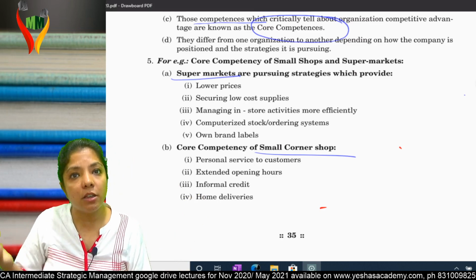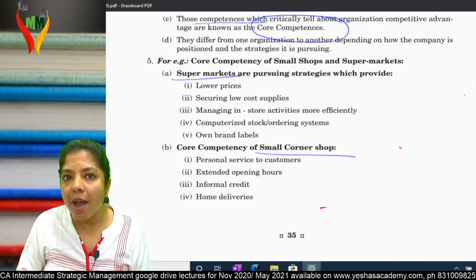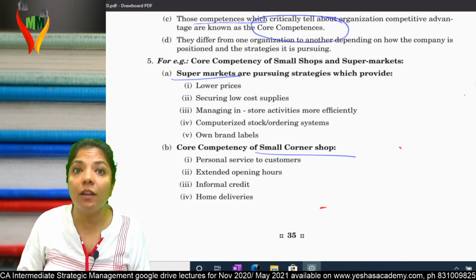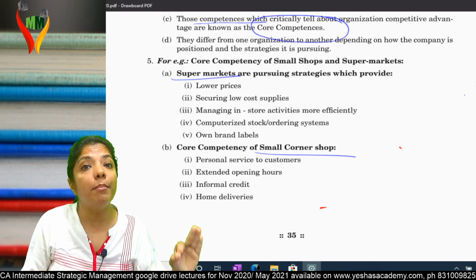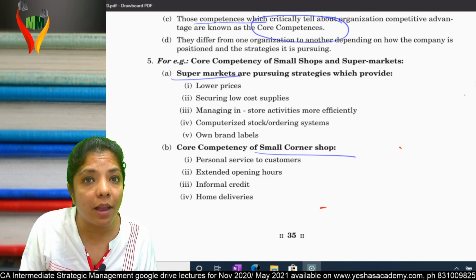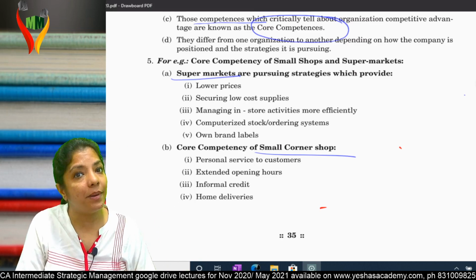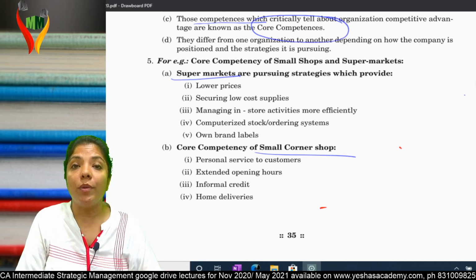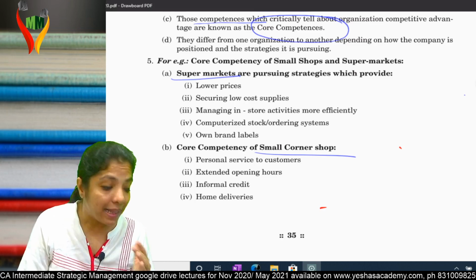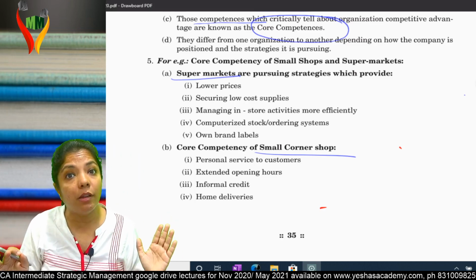After such big supermarkets, they should die. Is it like that? No. Why no? There is something which can be done by a supermarket which cannot be done by a small corner shop, and there's something which can be done by a small corner shop which cannot be done by a supermarket, and that is the reason both are able to do well.